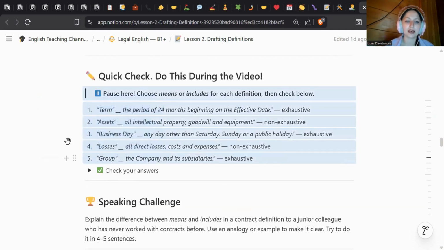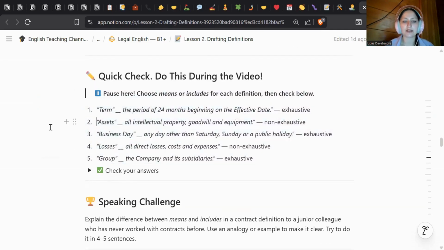Quick check. Take your time, pause the video, choose means or includes for each definition, and we are going to check it then. I'm giving you 20 seconds to click pause and complete the task. Let's go. Your time's up.